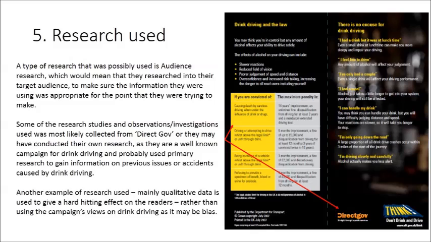A main example of this data, primary or secondary, is the use of quantitative data, which is numerical data that can be used to be quite hard-hitting. This was probably used to avoid being biased by using other people's opinions on the topic, which would be qualitative data.